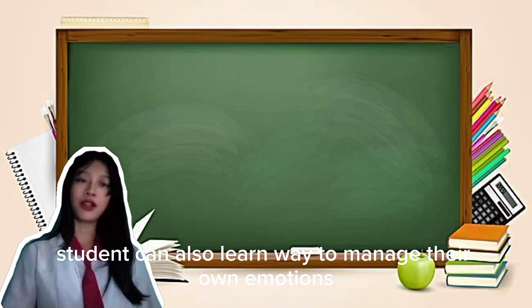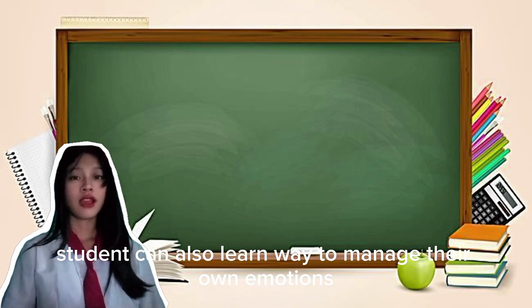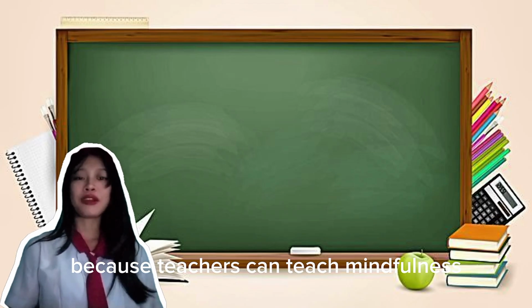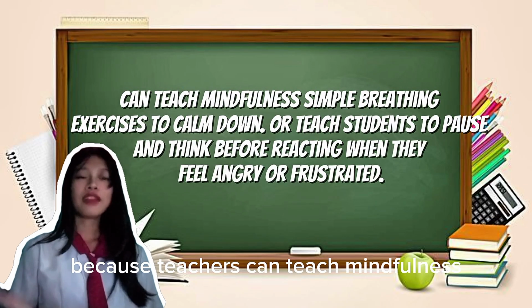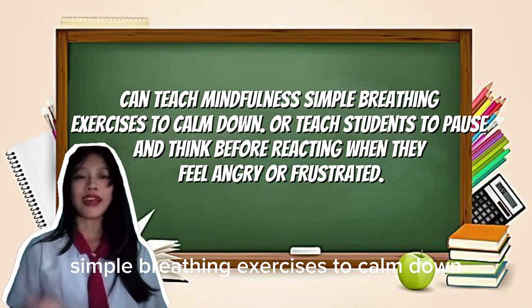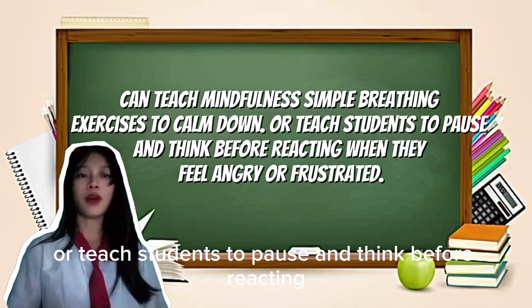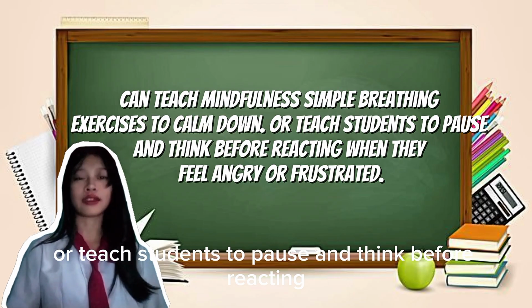Students can also learn ways to manage their own emotions because teachers can teach mindfulness, simple breathing exercises to calm down, or teach students to pause and think before reacting.